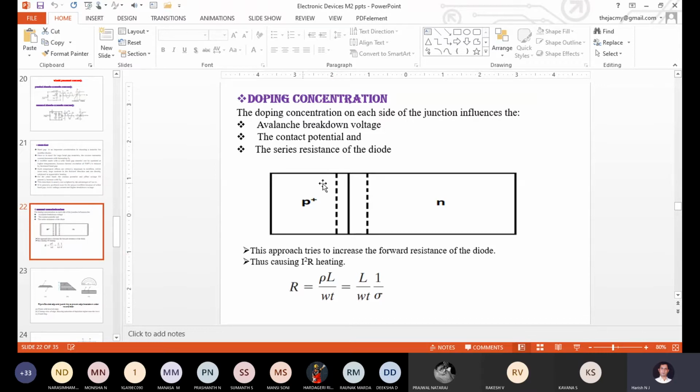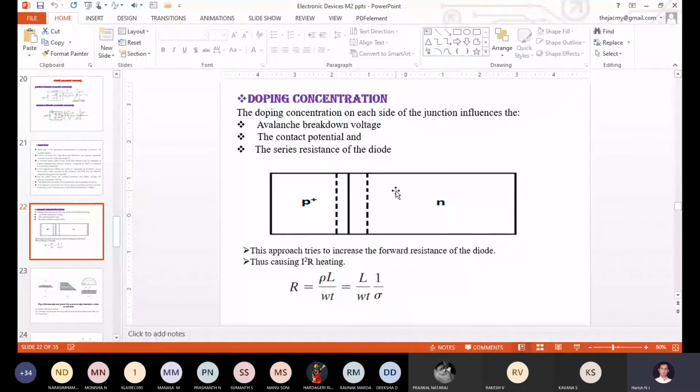Now bias this particular junction diode in the reverse mode. Reverse mode means the P plus side is connected to the negative terminal of the power supply, and the N side is connected to the positive terminal of the power supply. This kind of biasing is called reverse biasing. So when you have done the reverse biasing,